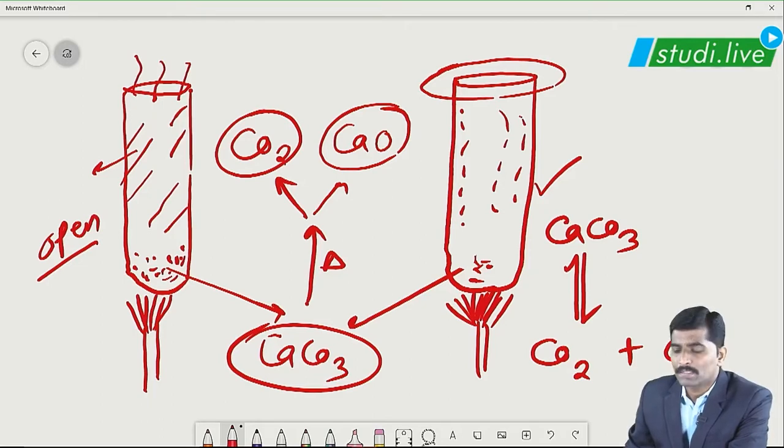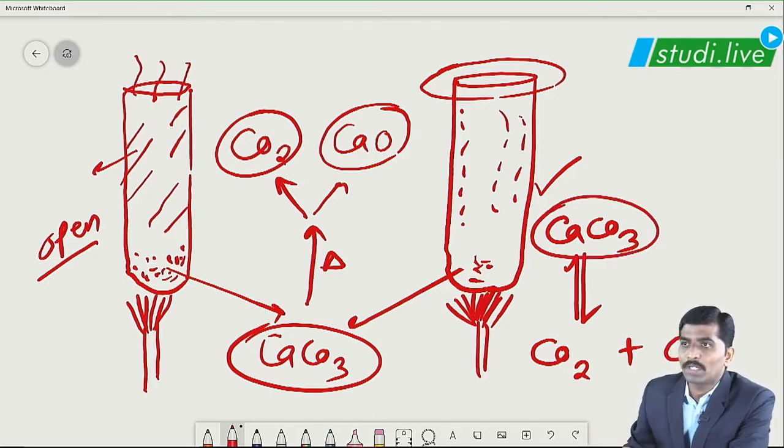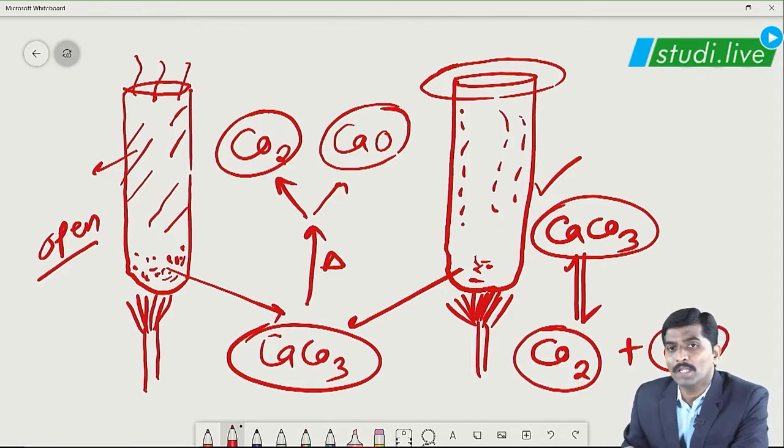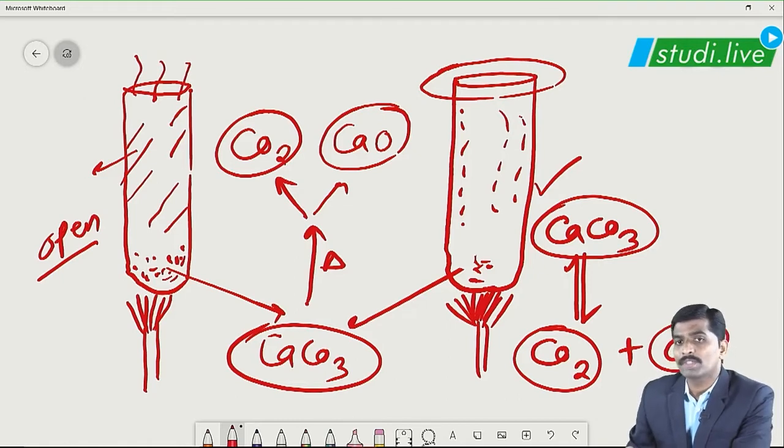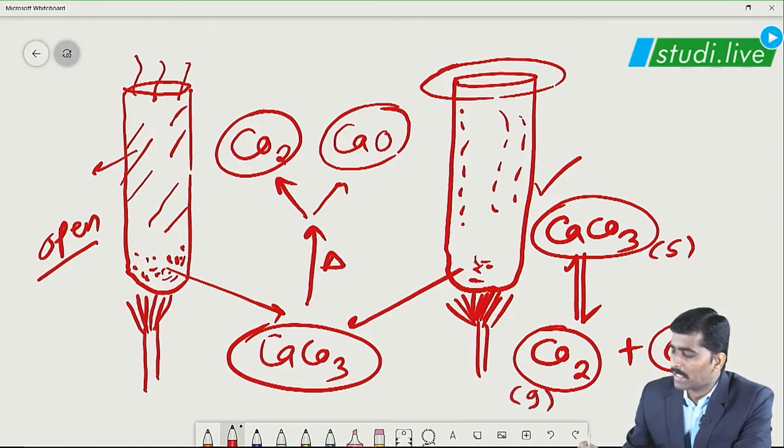What this indicates is that the quantities of calcium carbonate, carbon dioxide and calcium oxide are attaining equilibrium, that is, all three of them become constant in quantity after a certain time, and this is nothing but the equilibrium. Correct? Calcium carbonate is present in solid state, carbon dioxide in gaseous state, calcium oxide in solid state. So there are solid and gaseous phases of the substances which have attained equilibrium.